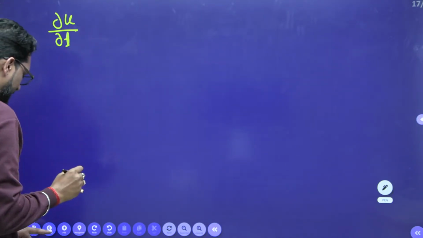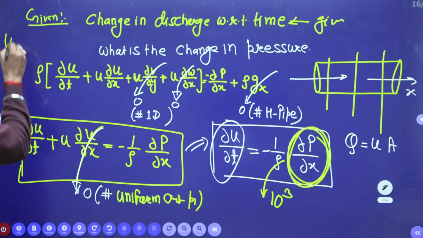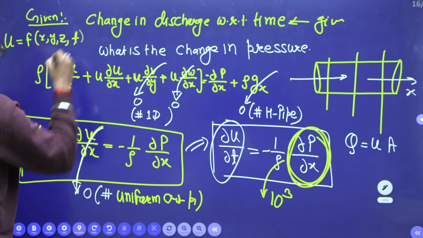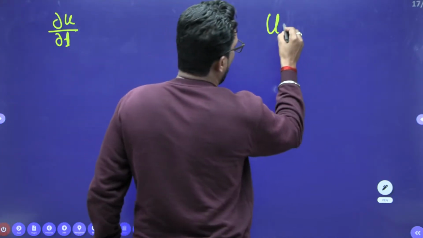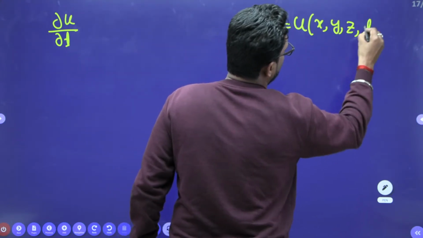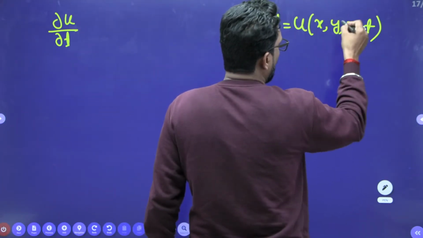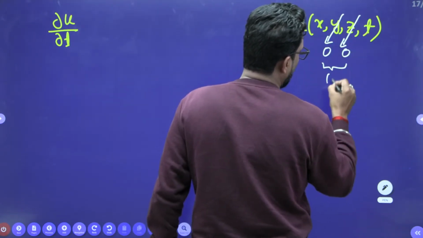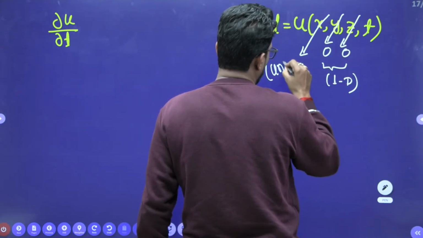Velocity is not dependent on space. The velocity field u is a function of x, y, z and t. But this direction is 0 because it is one dimensional, and this is also 0 because of uniform cross section.